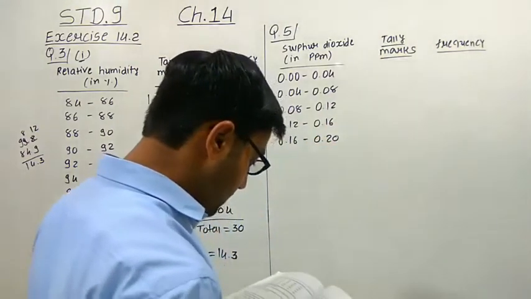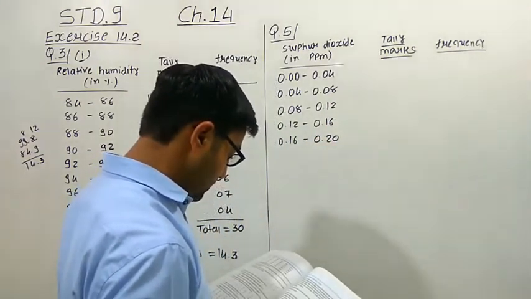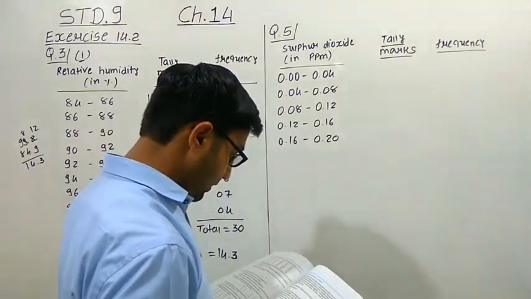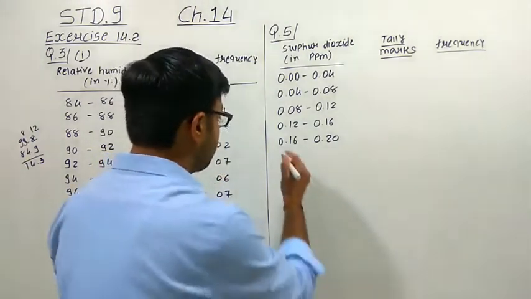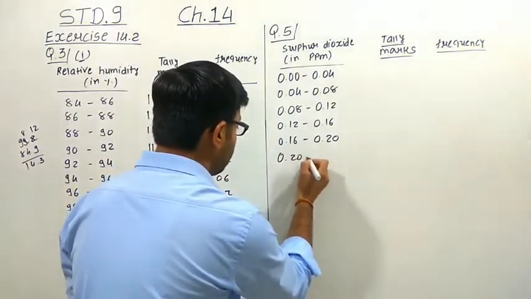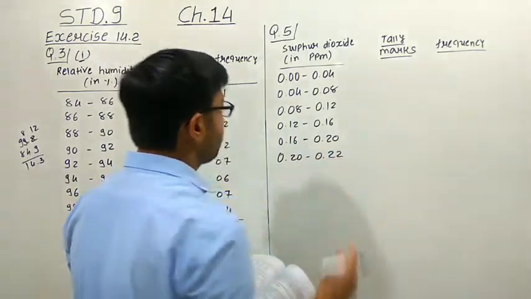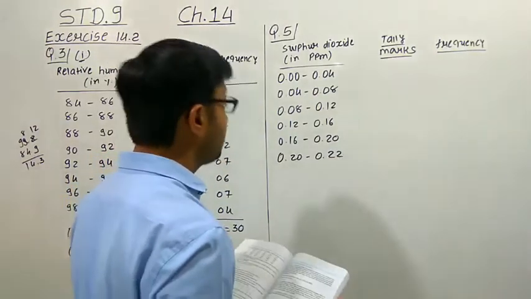Now what is the maximum data here? That is 0.20. Okay, this many class intervals we require, right? Because of 0.20. Now let us put down the tally marks.